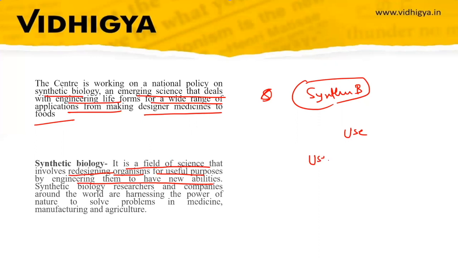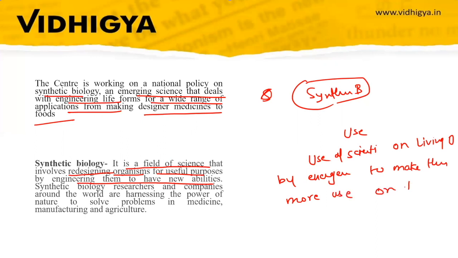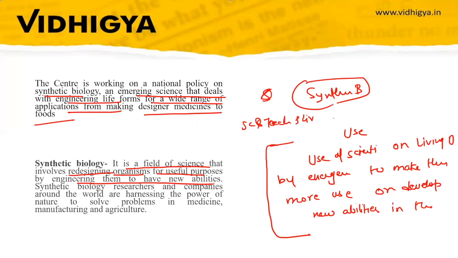So it is the use of science and technology on living organisms to enhance their use, or to have more useful purposes, by engineering them, and to enhance the activities that they can perform. So this is synthetic biology.